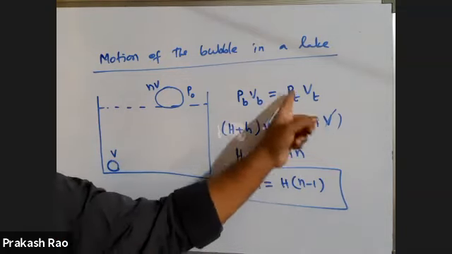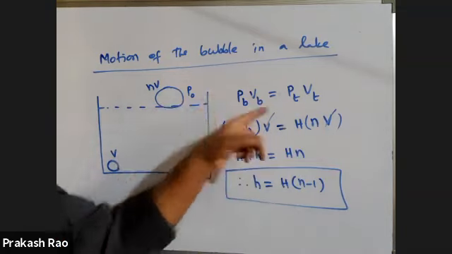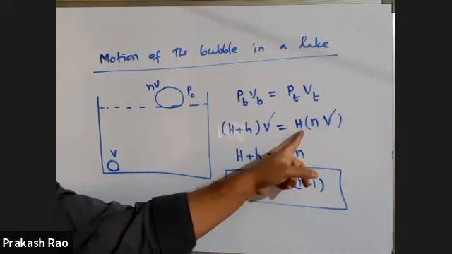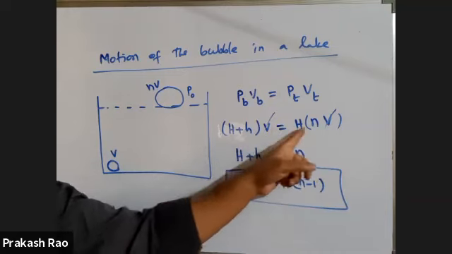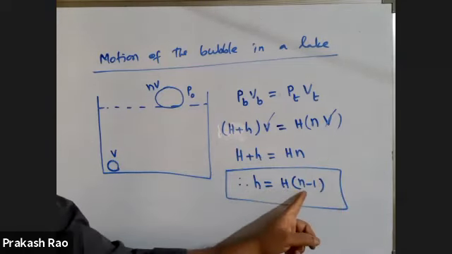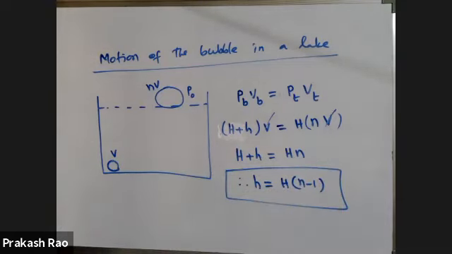Here volume is nV. At the top, what is the pressure? Atmospheric pressure. Atmospheric pressure is denoted with capital H, centimeter of Hg. The V and V cancel. This H you send to the other side and it becomes minus. Take capital H common, (n minus 1) you will get.